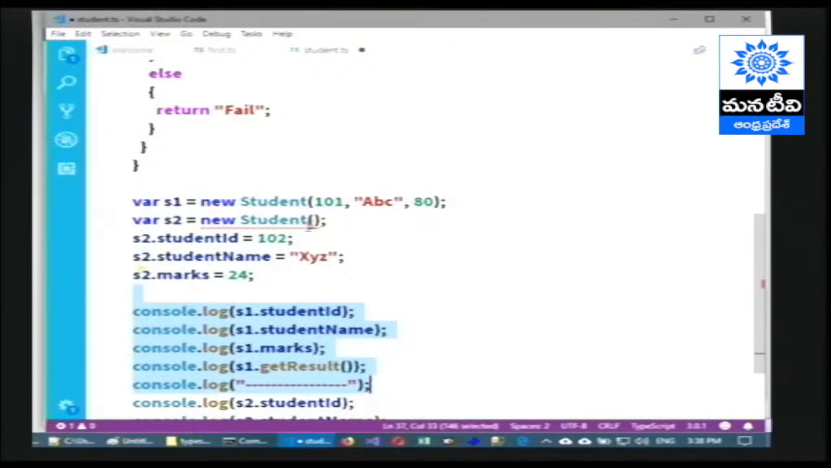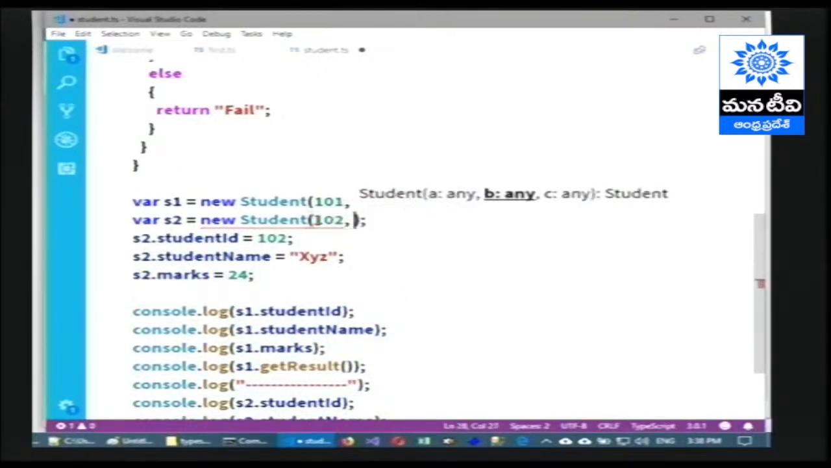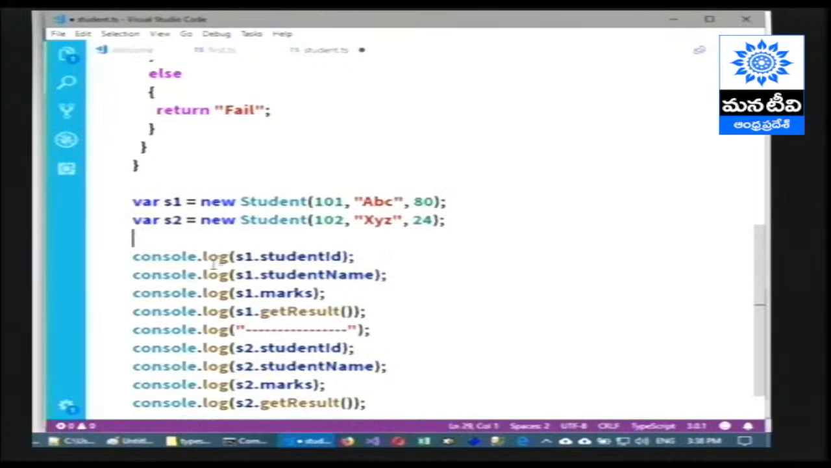Similarly, let's pass different values here. See, we can initialize any values as per the requirement. That's why, even though we can take a parameterless constructor without arguments, it is better to take a parameterized constructor, which helps you to assign the values of your choice.